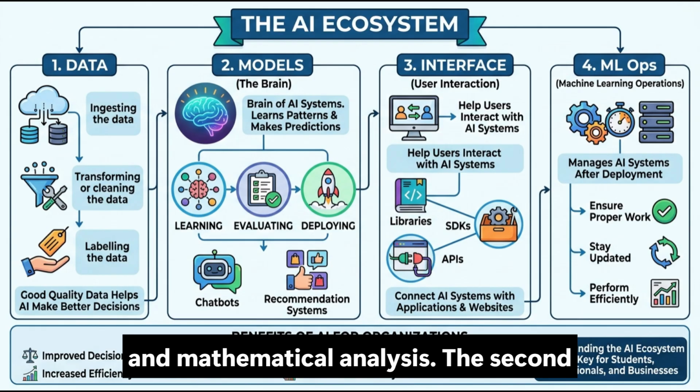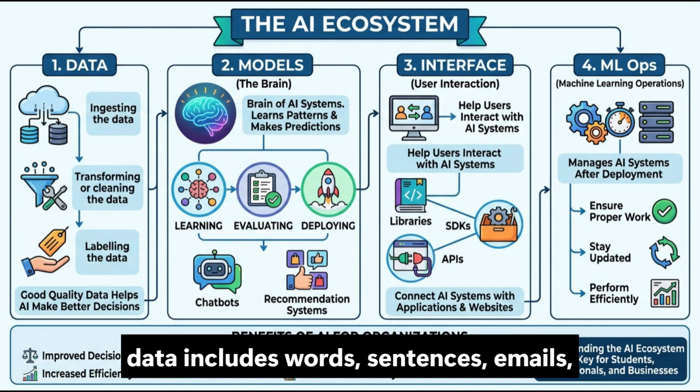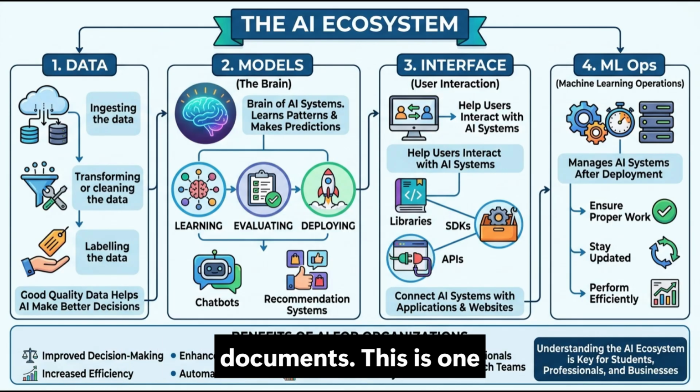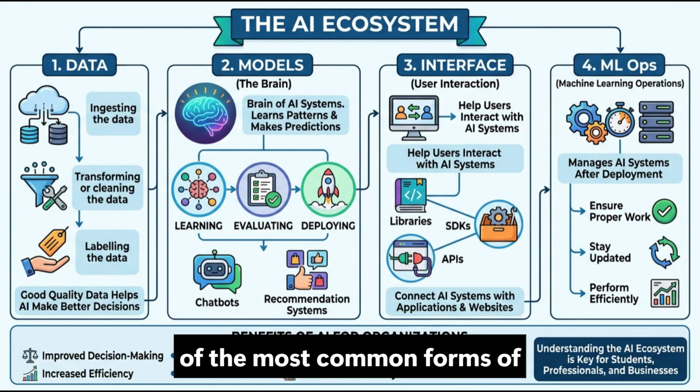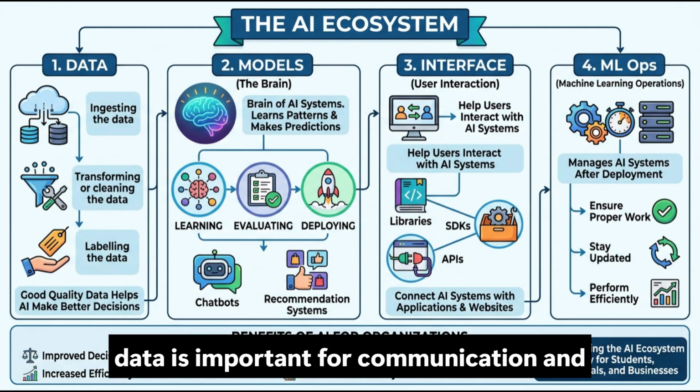The second type is text data. Text data includes words, sentences, emails, articles, social media posts, and documents. This is one of the most common forms of data in the digital world. Text data is important for communication and natural language processing systems.